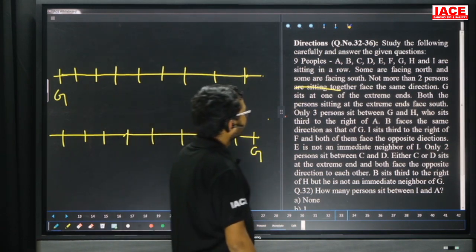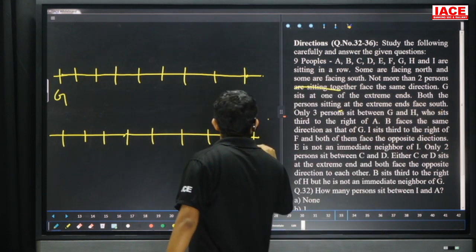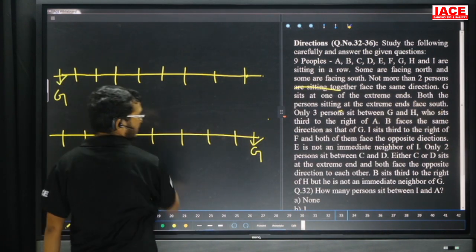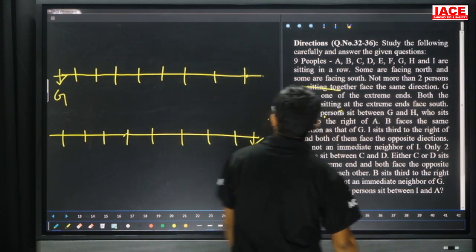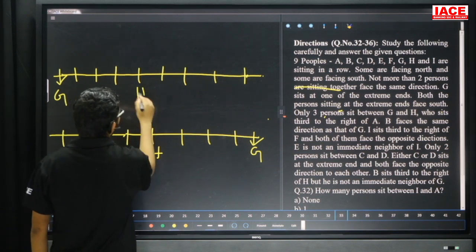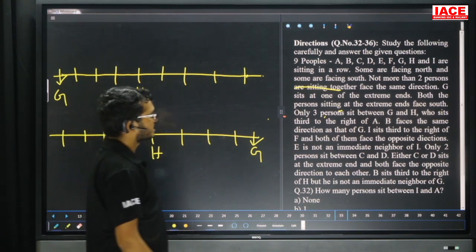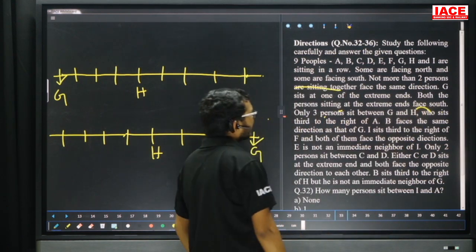Next one. Both the persons sitting at the extreme ends are facing south. Those who are sitting at the extreme ends are facing south. Leave it. Next one. Only three persons are in between G and H. G, 1, 2, 3, then this spot is H. This one is H.